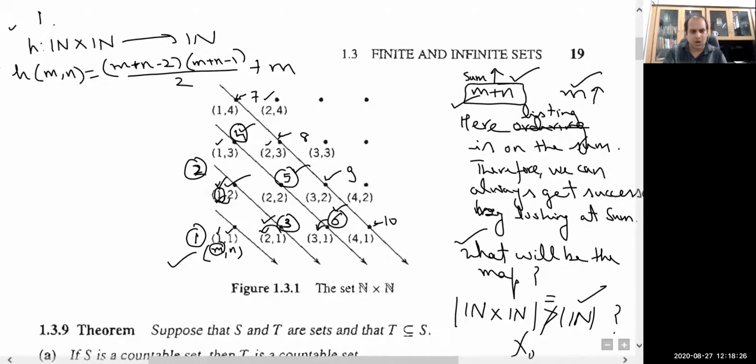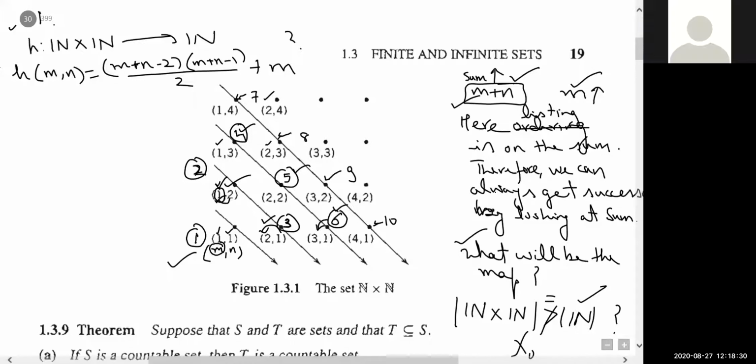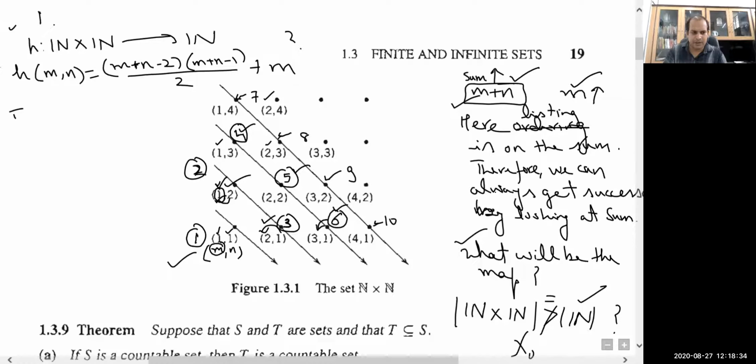Now the question is how they determine this map. Look at this map. Let me write its explanation. The point mn: suppose you want to search for any point, in which diagonal does that point lie? This one is the first diagonal, this one is the second diagonal, this one is the third, this one is fourth, and so on.